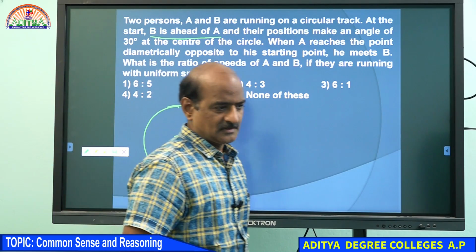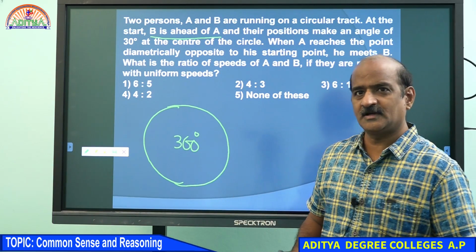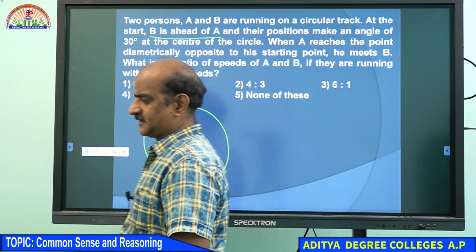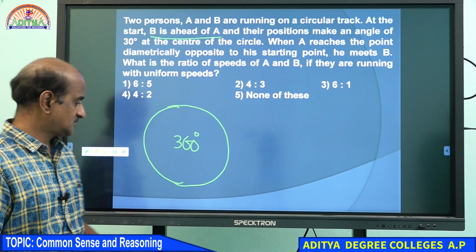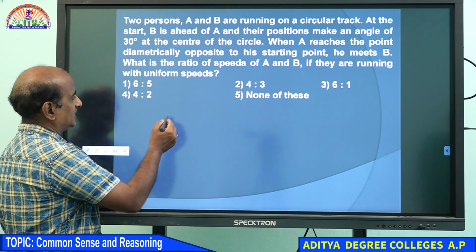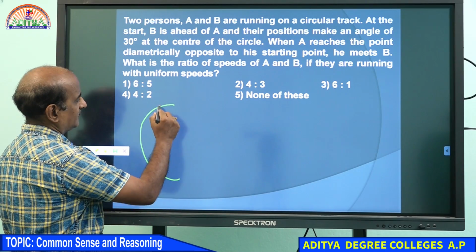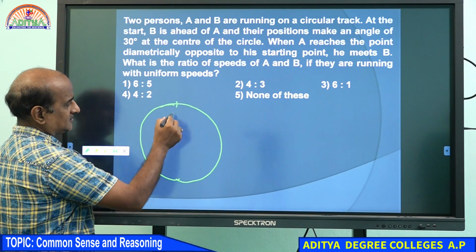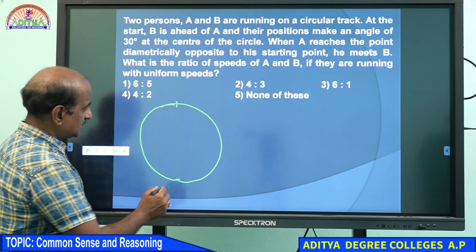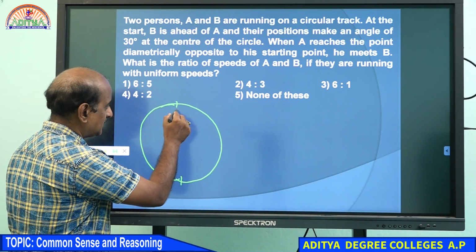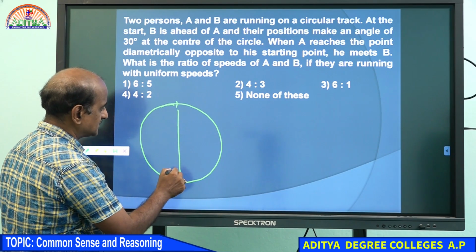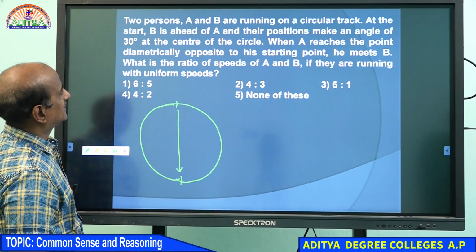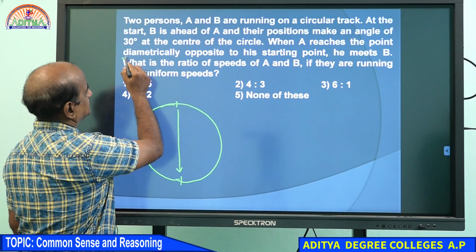That you know very well, because the entire circle is divided into 360 degrees. Another point: when a circle is given to you, if this is the starting point, this point is said to be diametrically opposite.